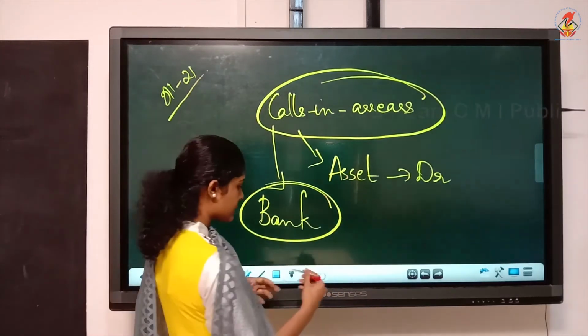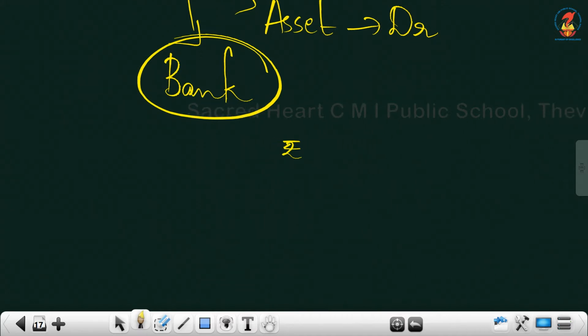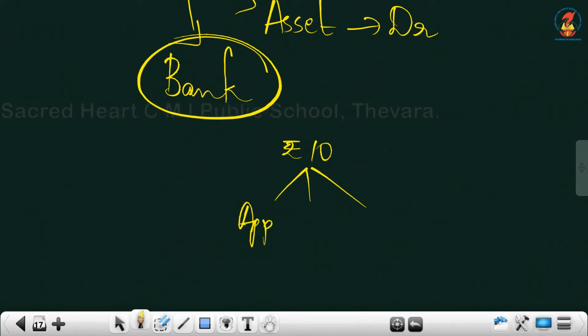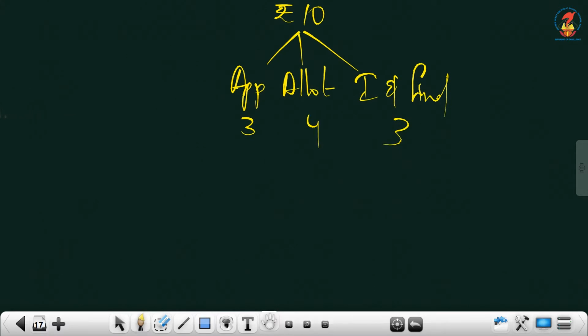Okay, so now we'll start the question. Illustration 21. We'll write the split up first. Face value is 10 and we are collecting in installments: application, allotment and first and final call. The application per share is 3, allotment 3, and first and final call 4. So it is altogether 10. Journal entries will start.